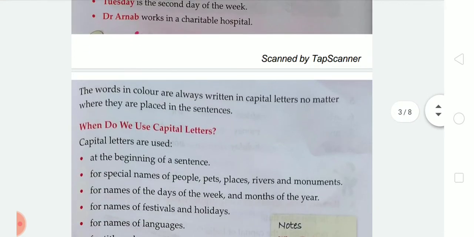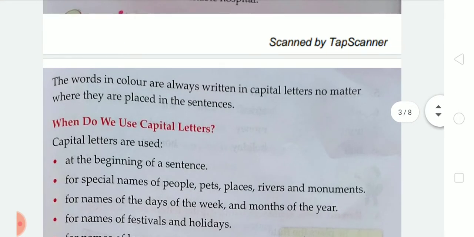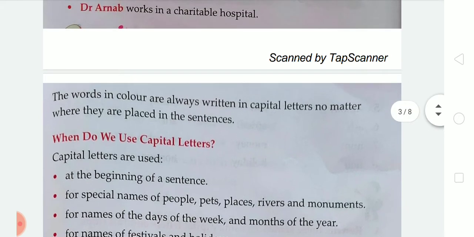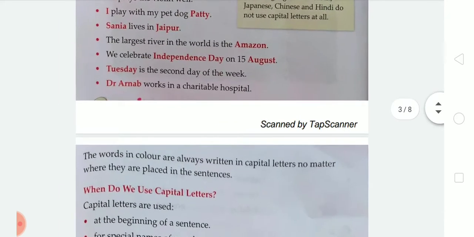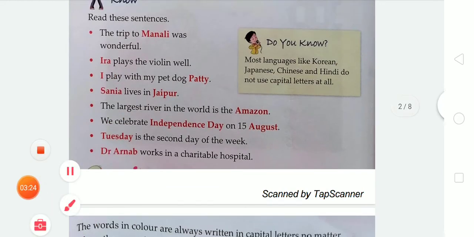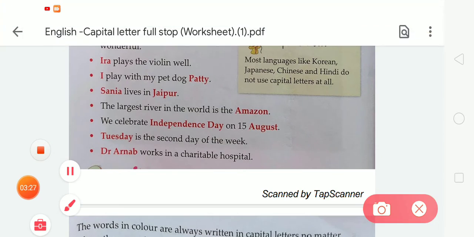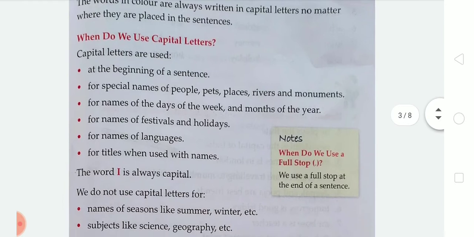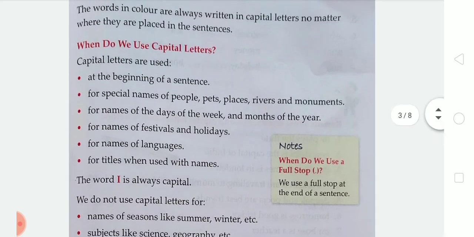Students, here we have to read the sentences, and the words in color are always written in capital letters no matter where they are placed in the sentences. Here is some information for you on how we use capital letters at the beginning and in the middle of a sentence. First, do you know that most languages, like Korean, Japanese, Chinese and Hindi, do not use capital letters at all? Here is the information about using capital letters.